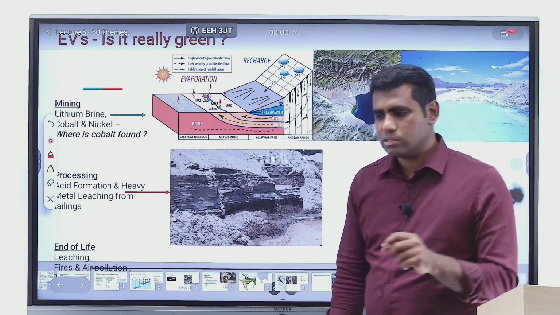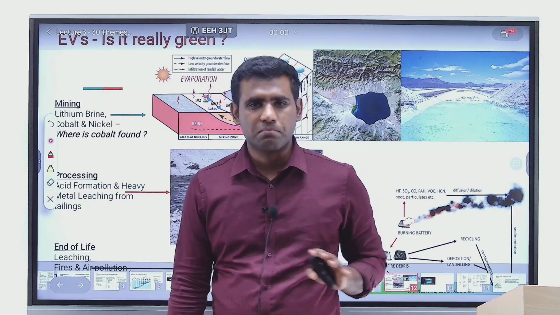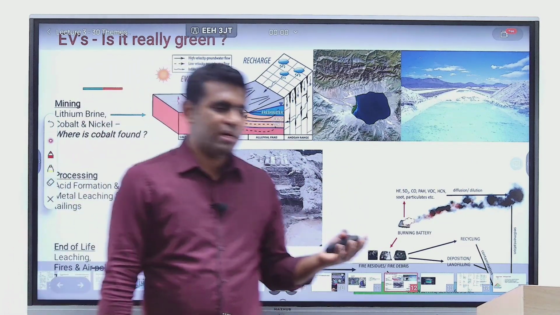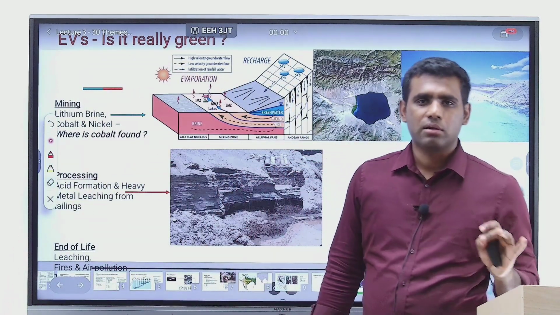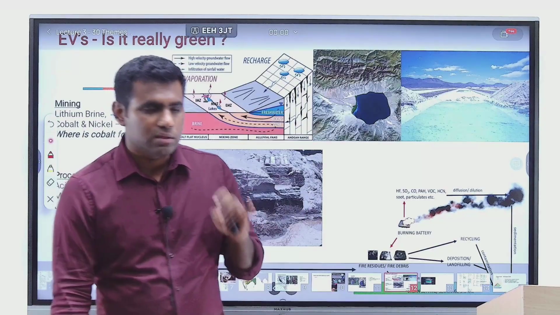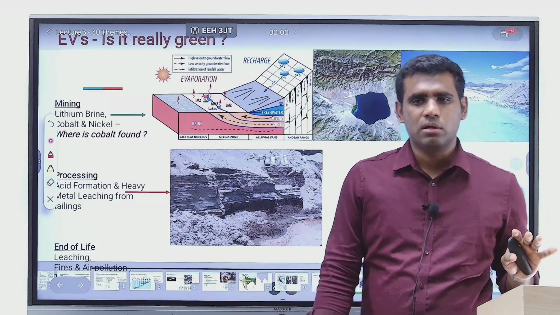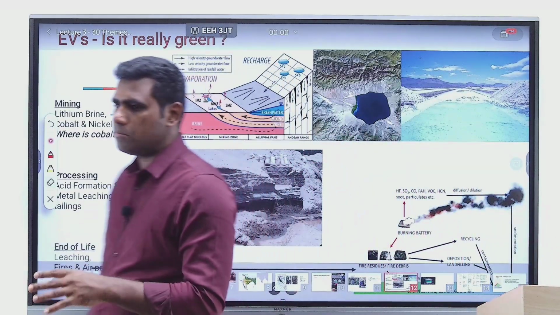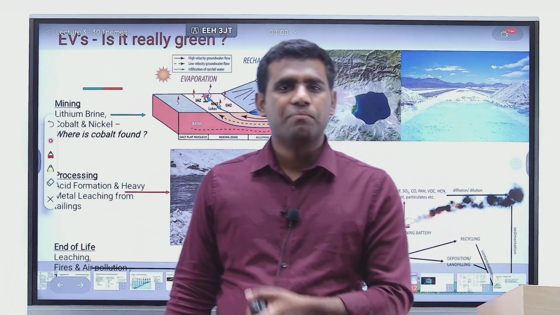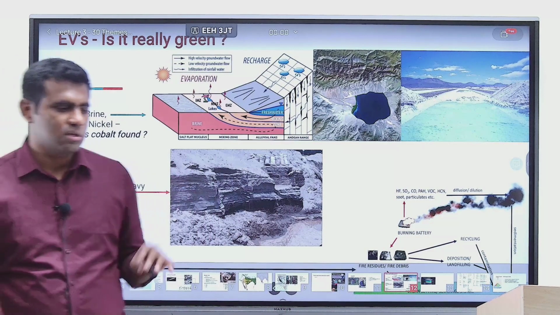So when it comes to electric vehicles, the main culprit here is with respect to this energy storage system, which is nothing but the lithium-ion battery system, right? So for manufacturing a lithium-ion battery, apart from the usual metals like aluminum, iron, carbon, the exotic metals, the specific metals that you actually need are lithium, cobalt, nickel, manganese, right? Particularly lithium and cobalt, right? So where do you get lithium? Lithium reserves are available in South America. They are there in US, they are there in Australia as well as in China, right? So these are some of the largest reserves that you find on Earth.